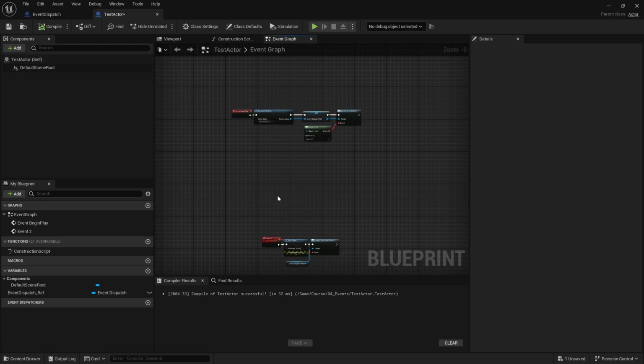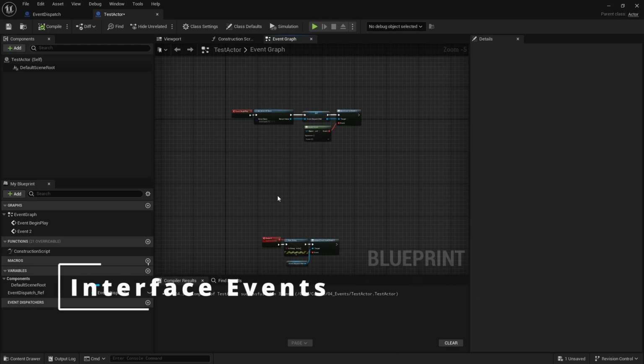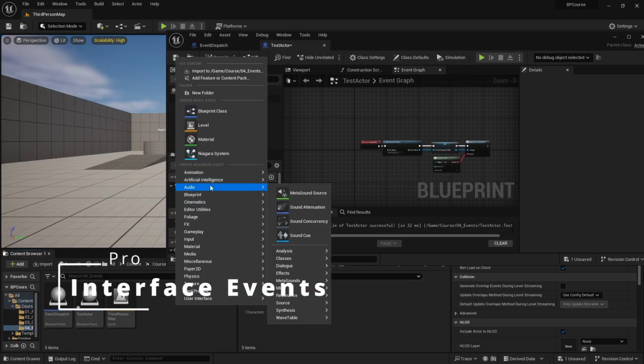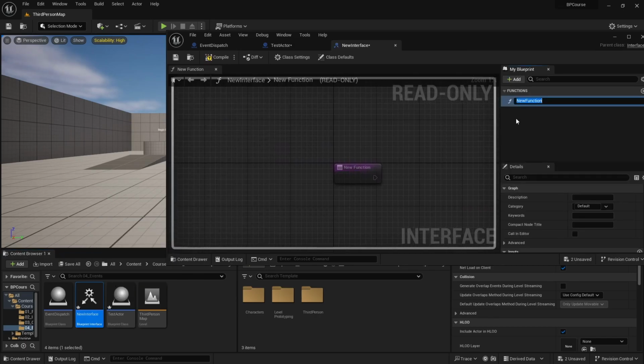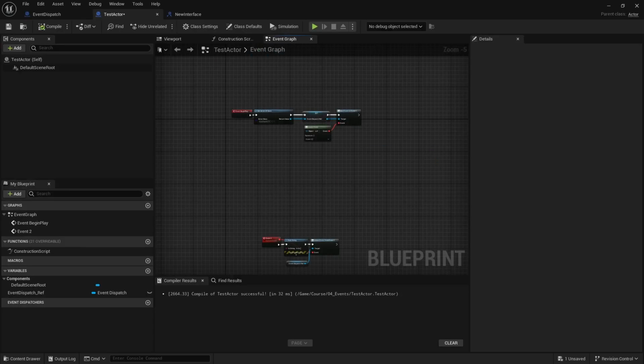Okay, so that was the 6th pro for events. Now the 7th pro is interface events. So when you are using interfaces, which we're going to cover in the future, so let's call it new interface. If I create and name it test function, interfaces can basically be attached to actors and then trigger functionality without other actors knowing specifically which actors they're triggering it to. So it's kind of ambiguous in that way, but we're going to cover that in the future.